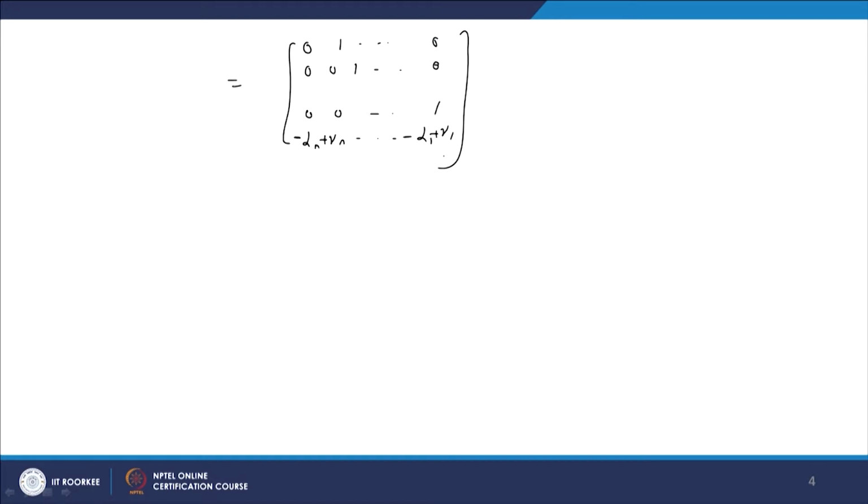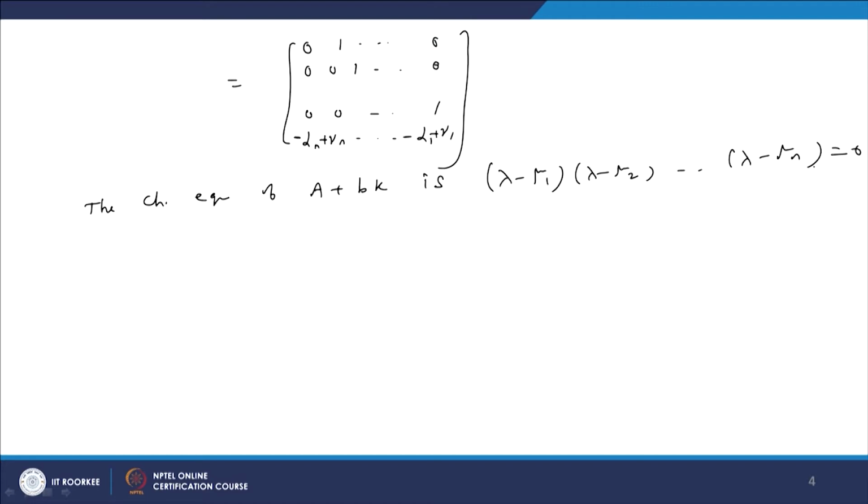So, this should be the coefficient of the polynomial. So, the characteristic equation of A plus BK, what is required is lambda minus mu 1, lambda minus mu 2, up to lambda minus mu n equal to 0.